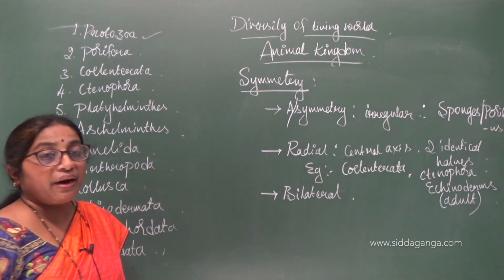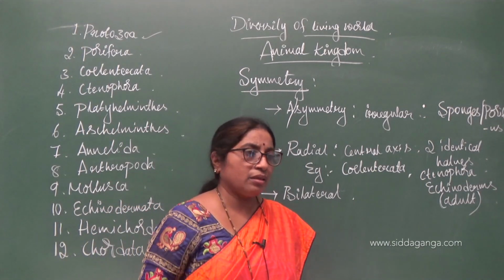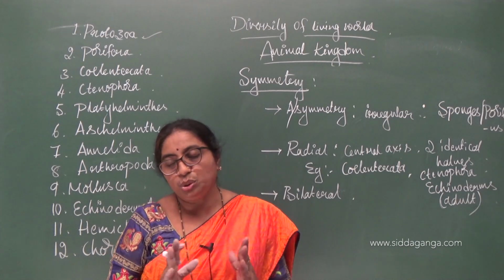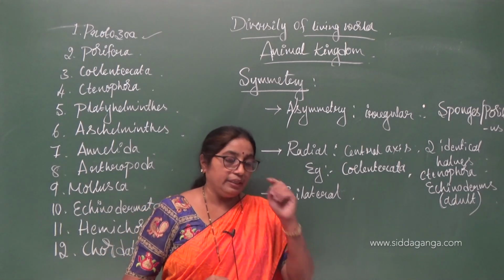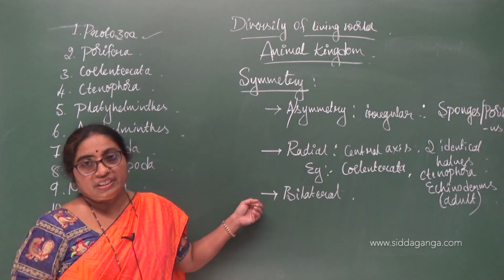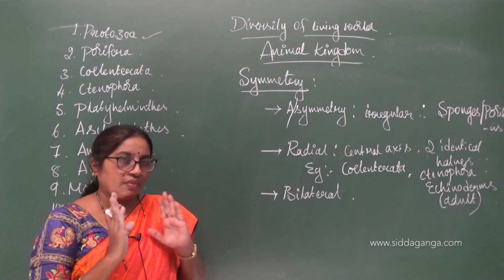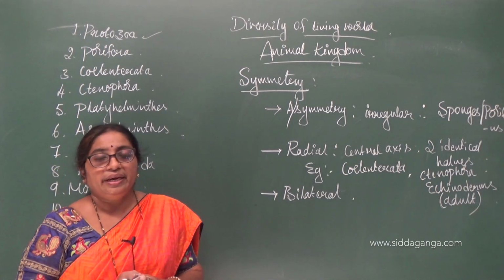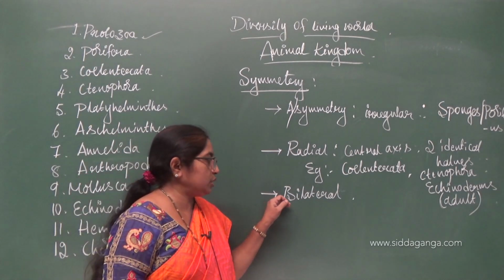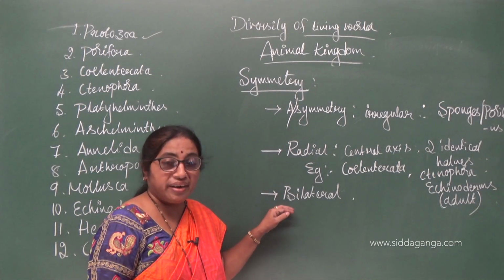Next is bilateral symmetry. When an organism is cut in any one plane and it usually gives two identical halves, then you call it bilateral symmetry. For example, human beings, if we are cut from top to bottom in the center, it gives two identical halves.